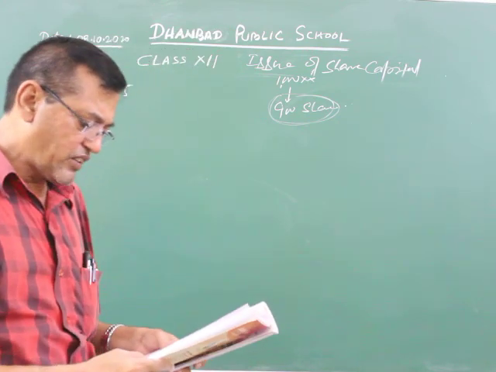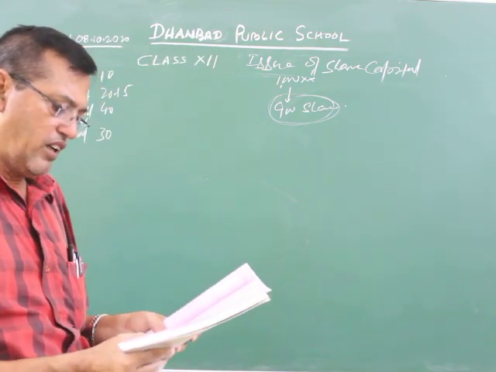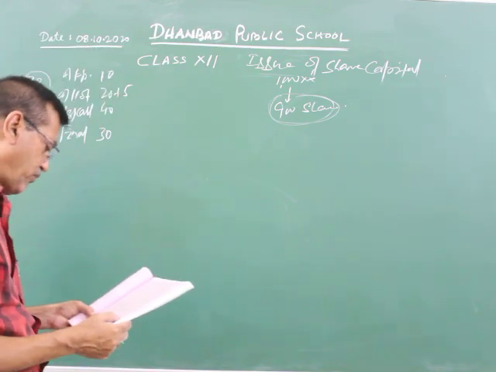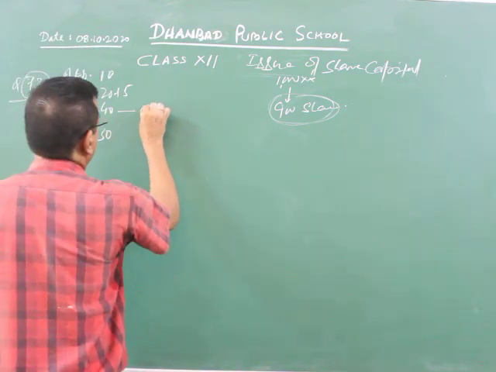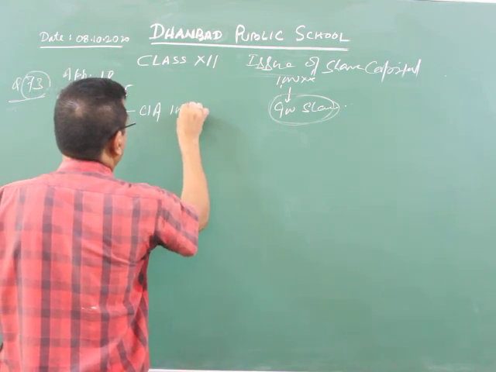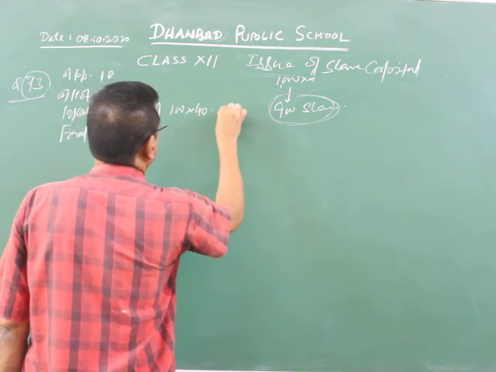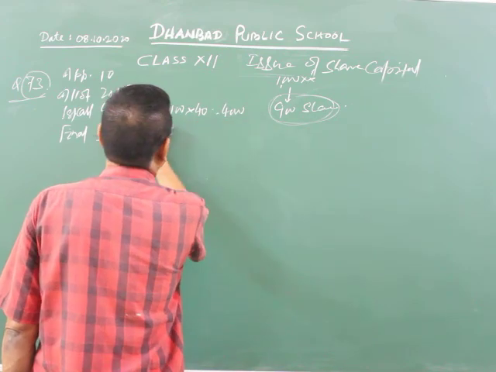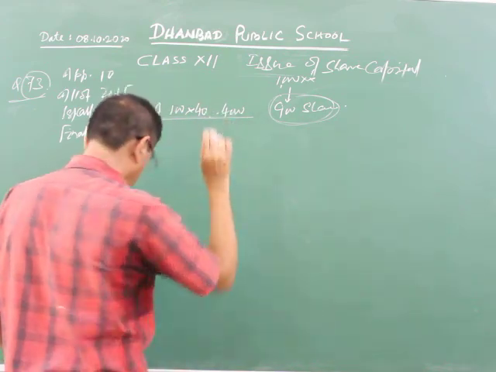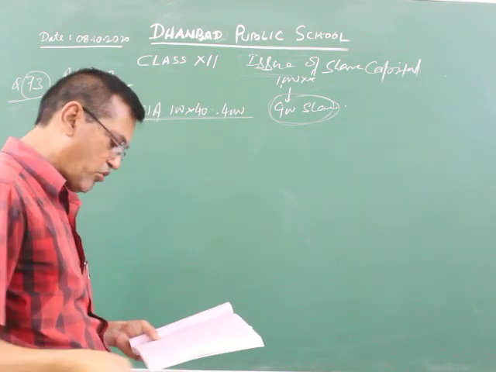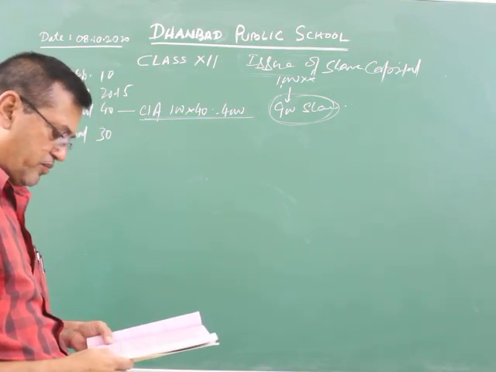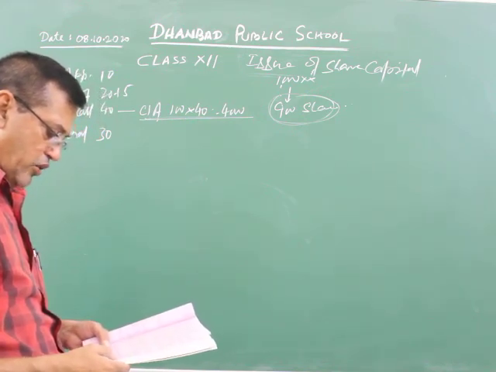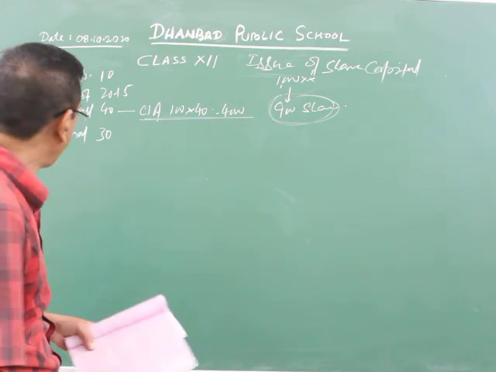At the time of the first call, a shareholder who held 100 shares failed to pay the first call money. It means 100 into 40, 4000 is your calls in arrears. Point is clear? Understood?